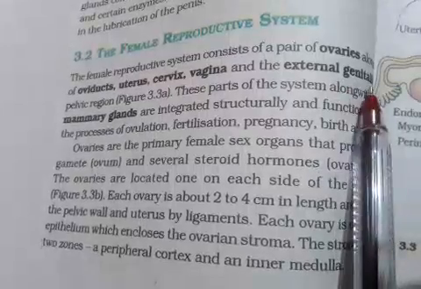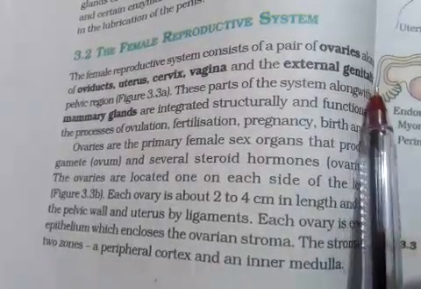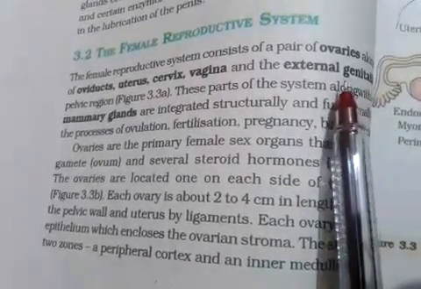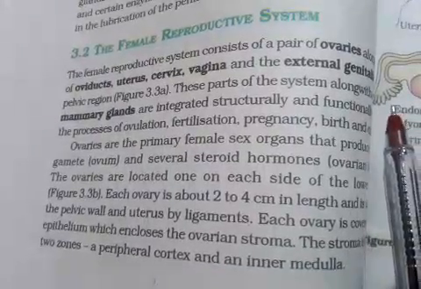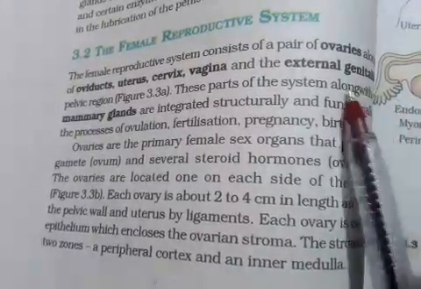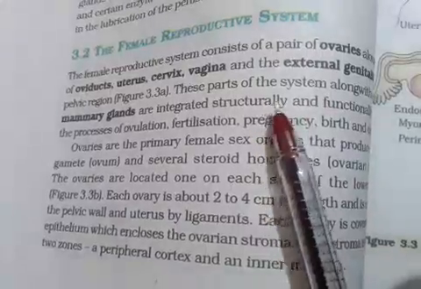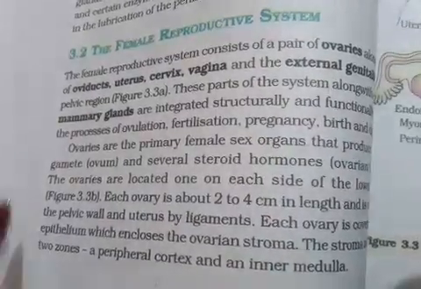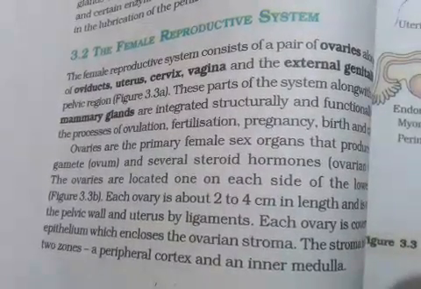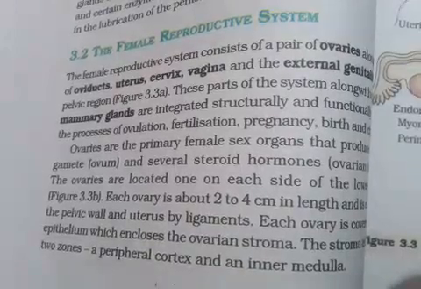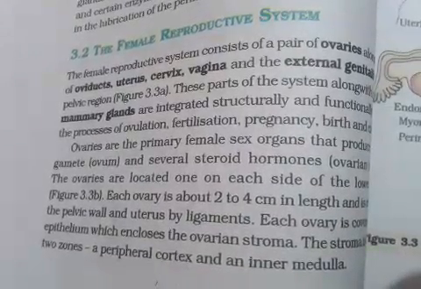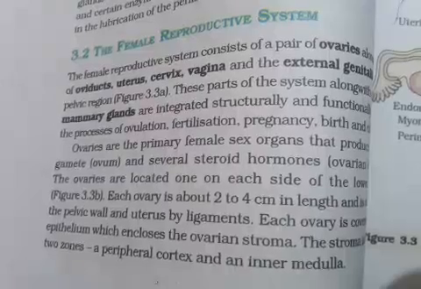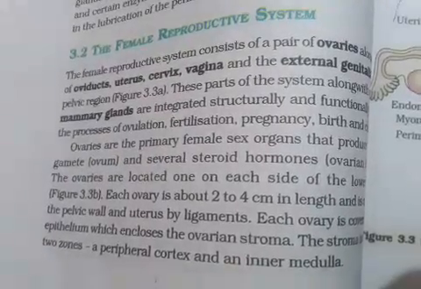Next are the external genitalia. These are similar to the orifice that is found in the male penis. So all these are present in the pelvic region of the female body. There is no special organ like scrotum in the body of the female.